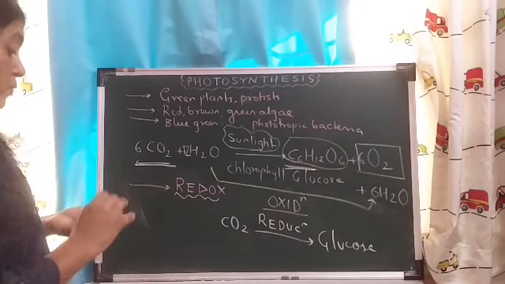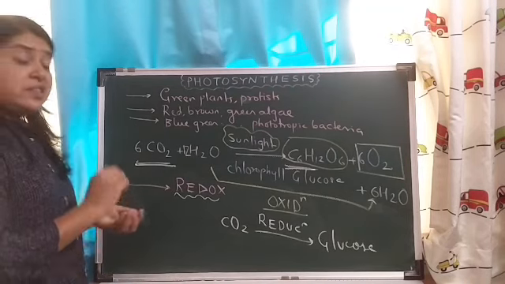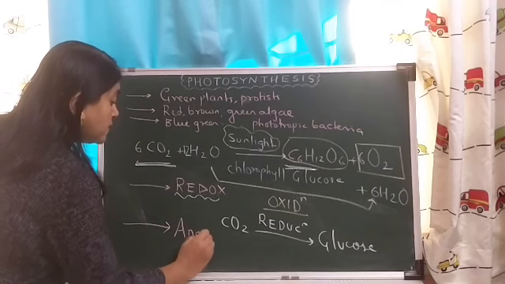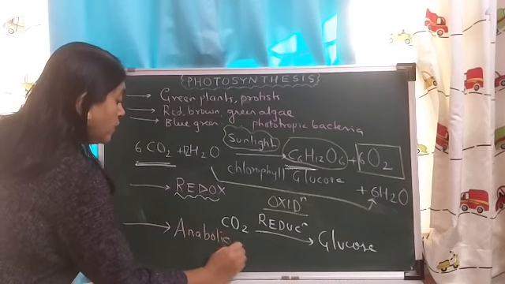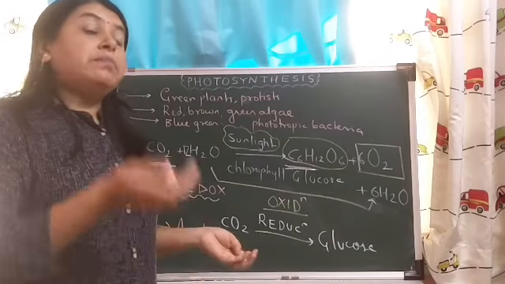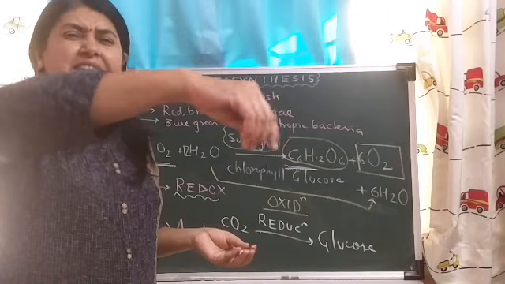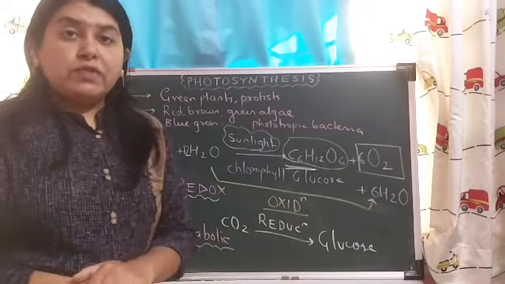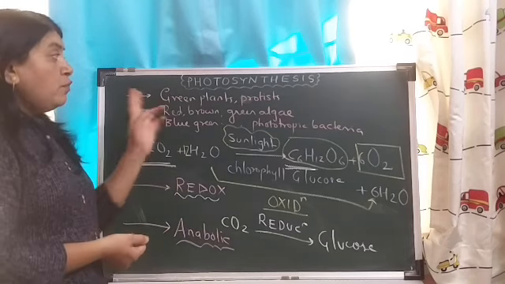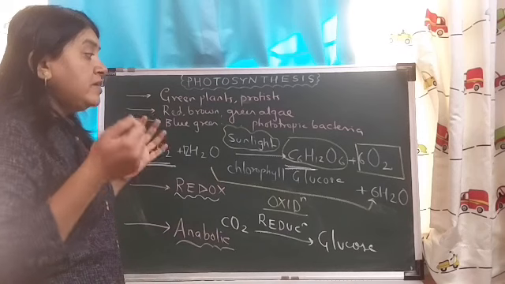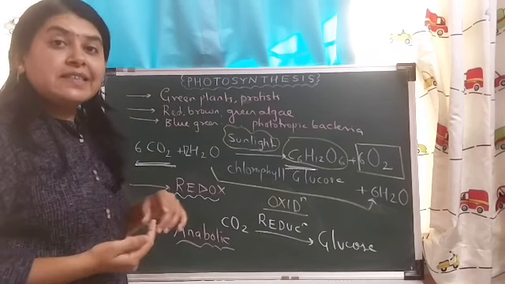Okay. Now, photosynthesis is also described as an anabolic process. Anabolic process. Like we have seen, respiration was amphibolic, but more appropriately we can say it is catabolic because it is involving the breakdown of the respiratory substrate, right? Photosynthesis is purely anabolic. Why? Because it is meant for synthesizing something.